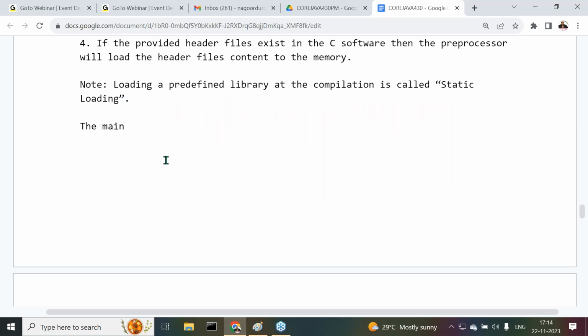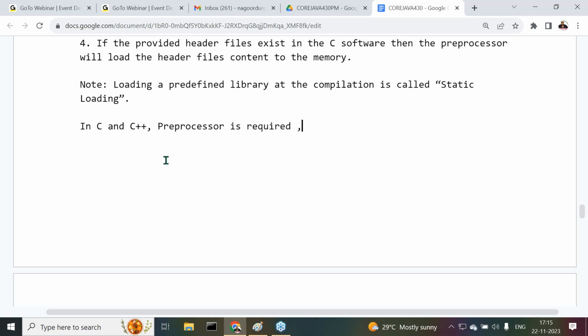The main point is that in both the programming languages, C and C++, the preprocessor is required. Why?